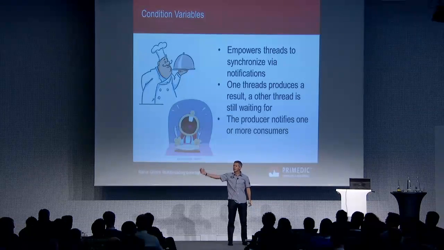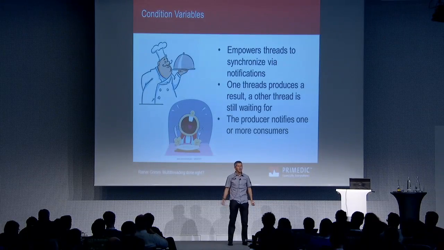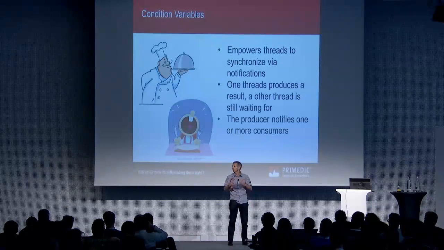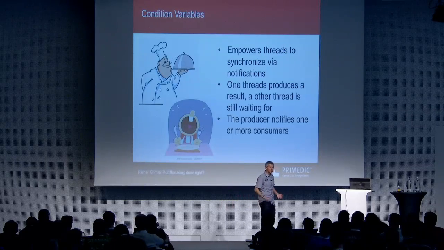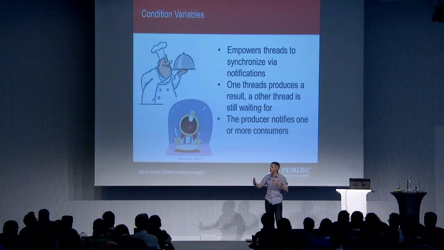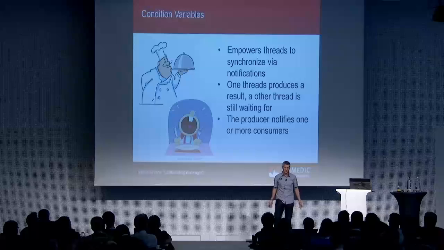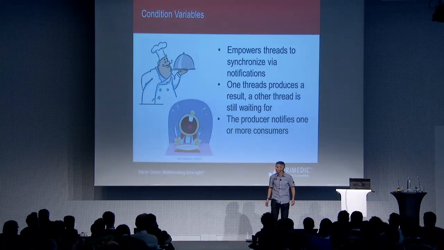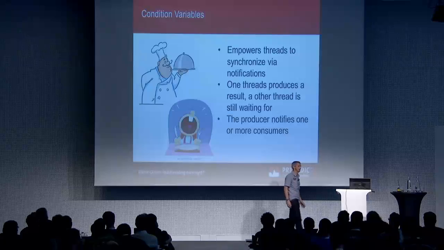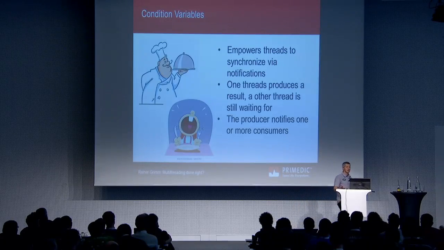One produces a value, another is waiting for it. In case the producer is done, he says notify one or notify all. The one who is waiting wakes up. He knows now he can continue. So you have a building mechanism for making something like a producer-consumer workflow. Sounds easy, but actually it's not so easy.